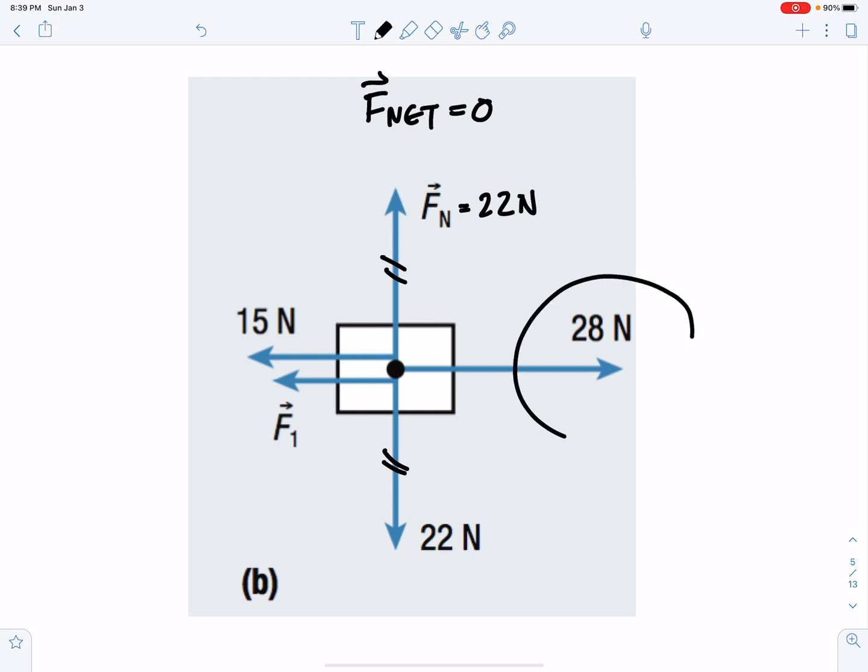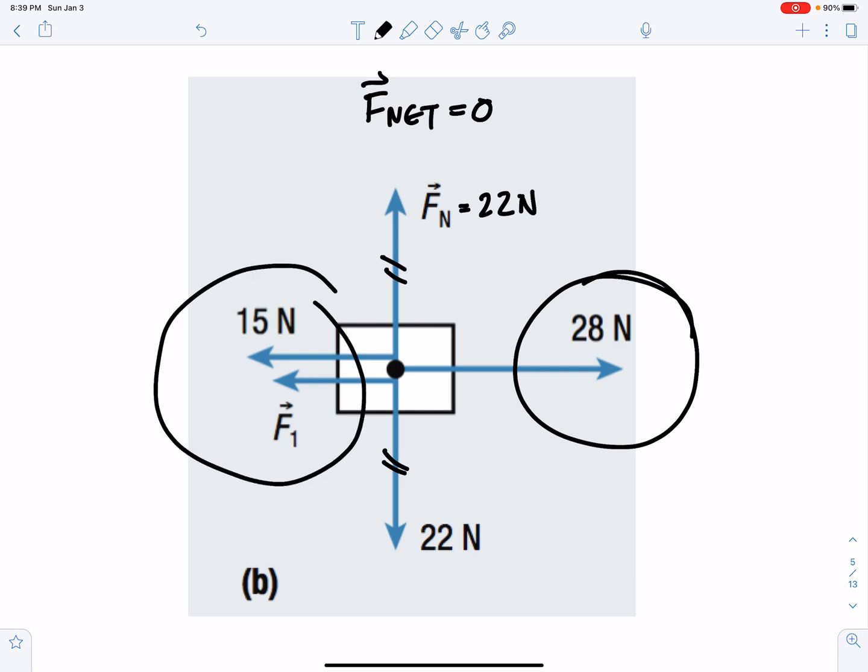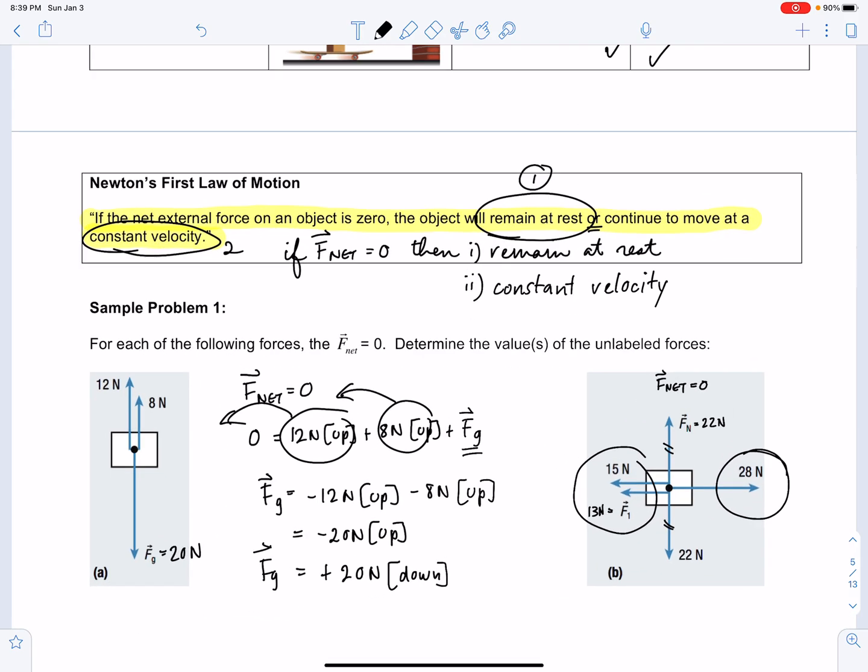If the total of the forces in the right direction is 28, then the total in the left must be 28. So if we know that one of these forces is 15, we know that 15 plus 13 is 28. So this unknown force is 13 newtons. Okay.